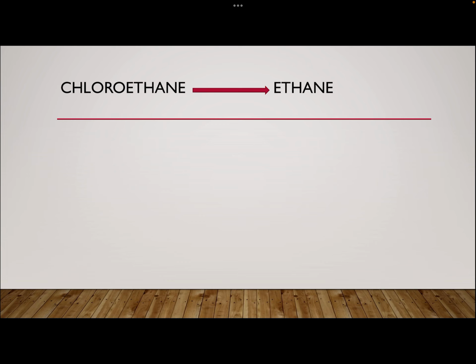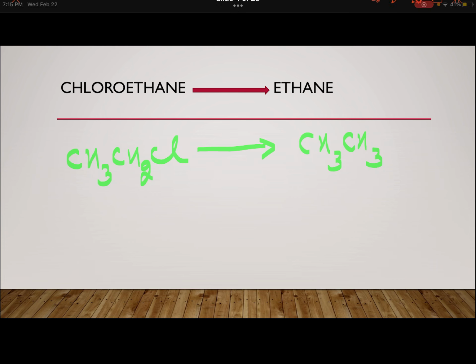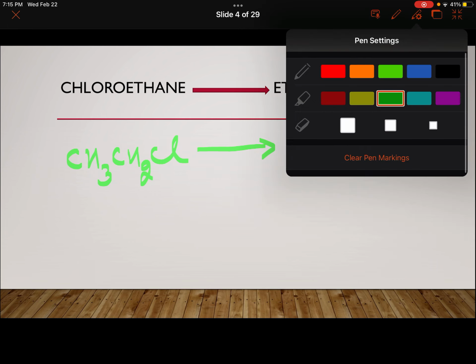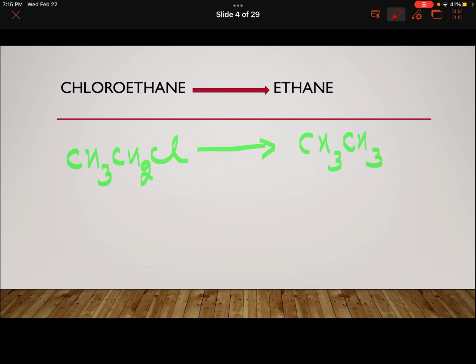Okay. Now the next conversion is chloroethane to ethane. So chloroethane, that is CH3CH2Cl, and I have to convert it to ethane, CH3CH3. Now what I have to do exactly, I have to basically get rid of the Cl, and in place of Cl I should have a hydrogen, so that CH3 is obtained here also. So think of the reactions that you have done in your syllabus for class 11th. Any such reaction where directly hydrogen was coming in place of halogen?